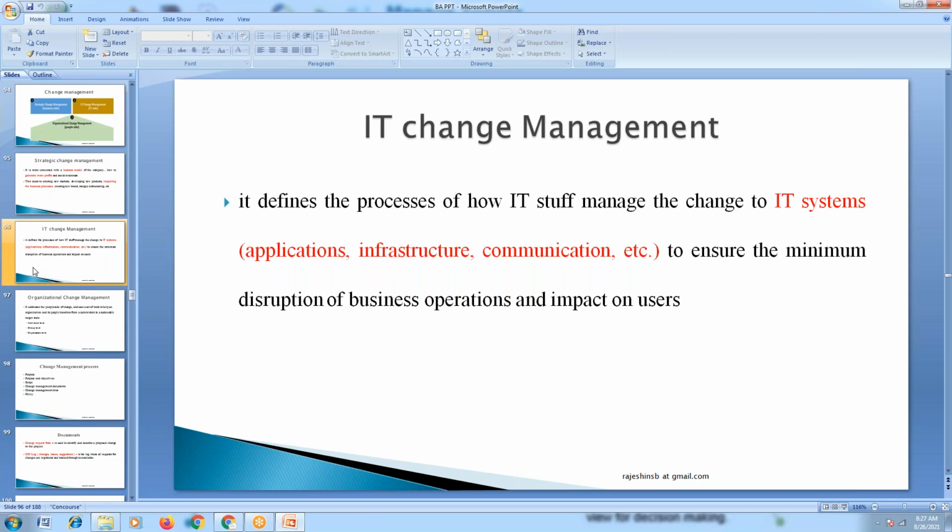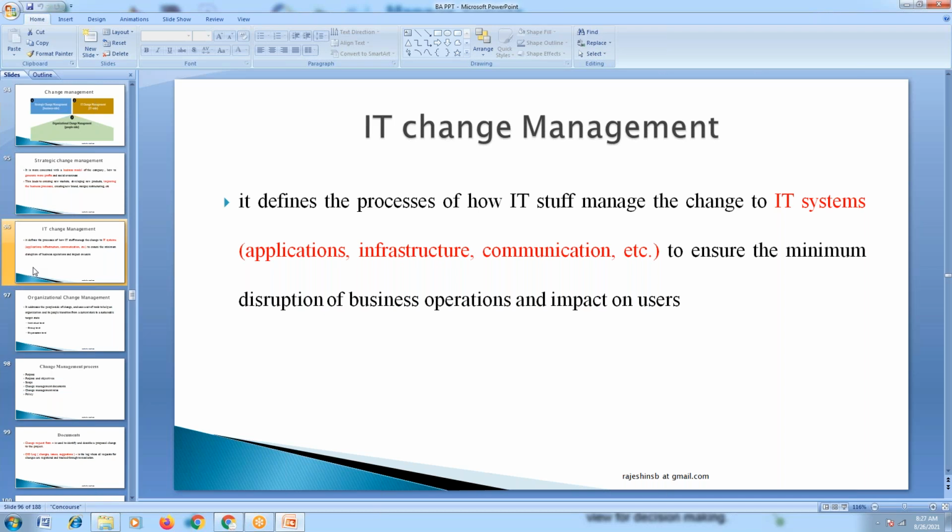So when you say IT change management is to ensure that there should be a minimum disruption of business operation, is there a procedure of how to do this? How to do this with minimum disruption?